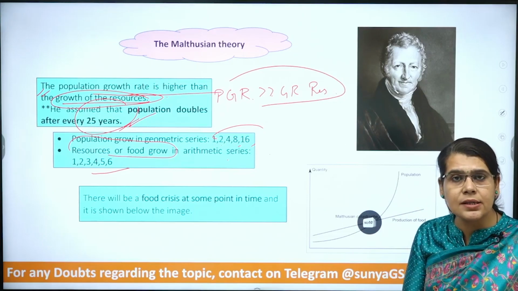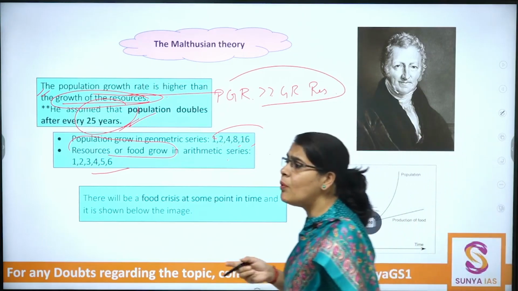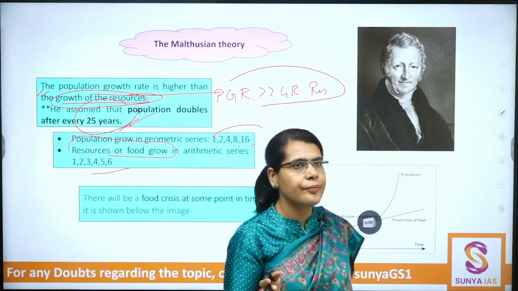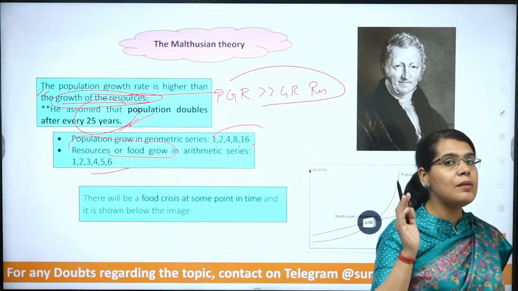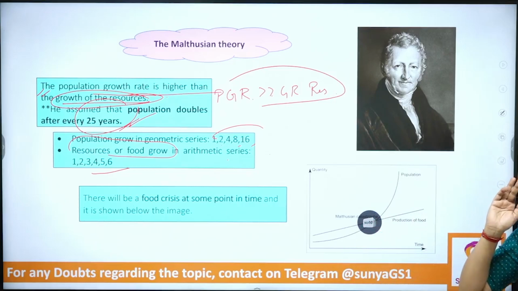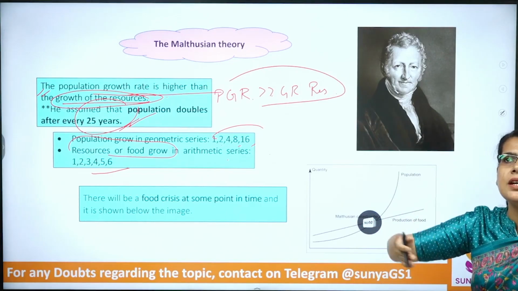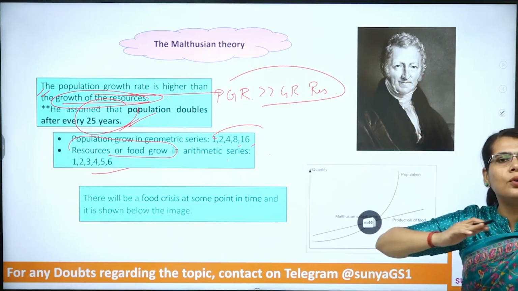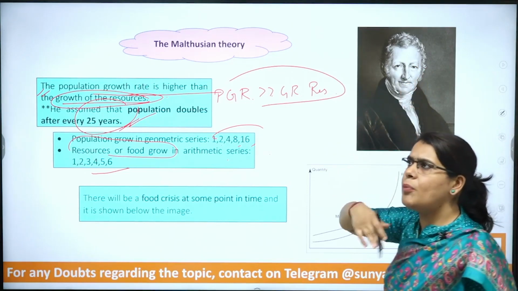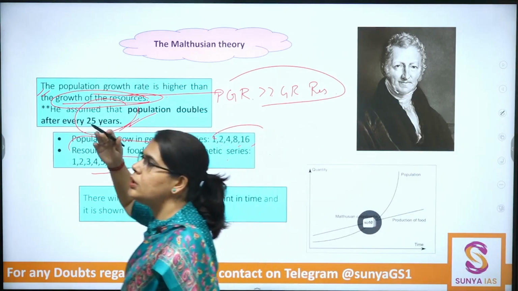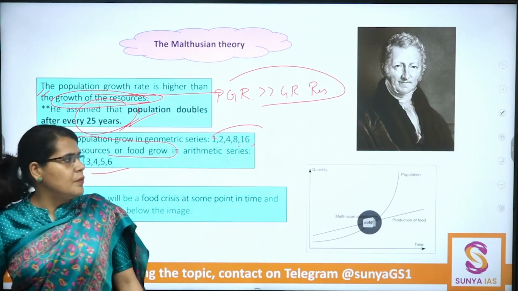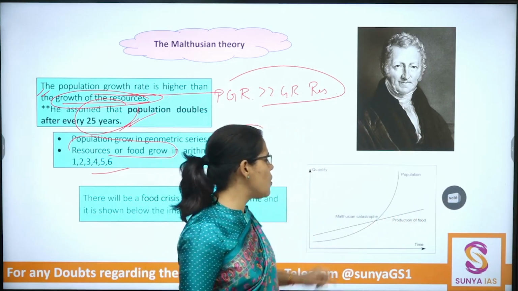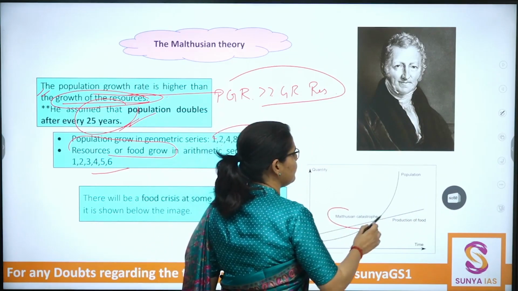Next point. Hence, at one point there will be a crisis where the population growth rate will outrun the food resources, which is referred to as the Malthusian crisis or Malthusian catastrophe.